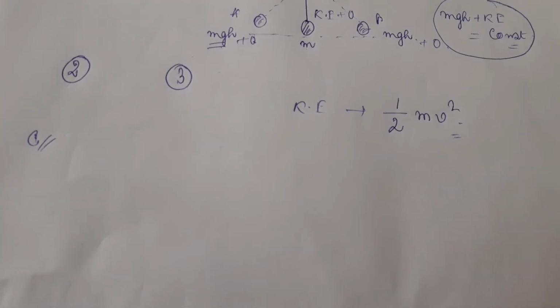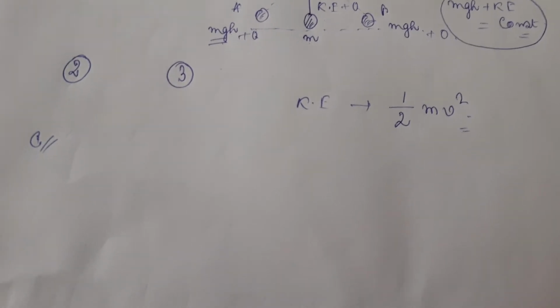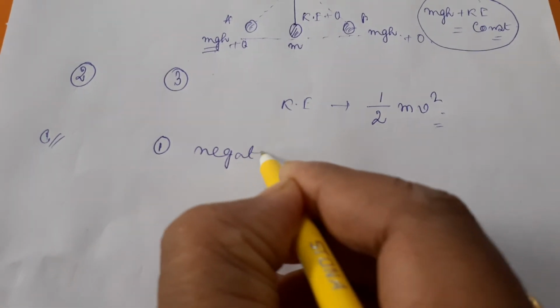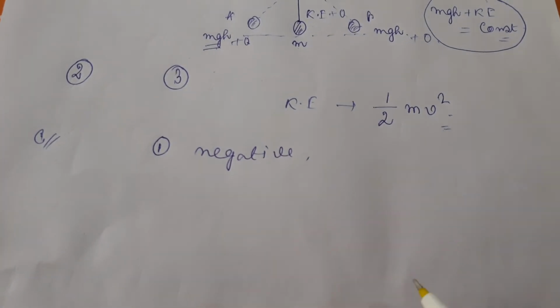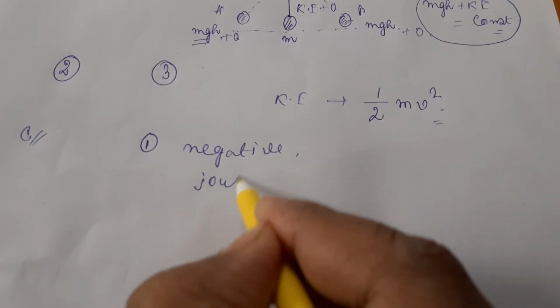What will be the work done if the direction of force and direction of motion of an object are in opposite direction? The answer will be negative. Okay, so first answer will be negative, question number C. Next one: what is the SI unit of work? So joule will be the answer.